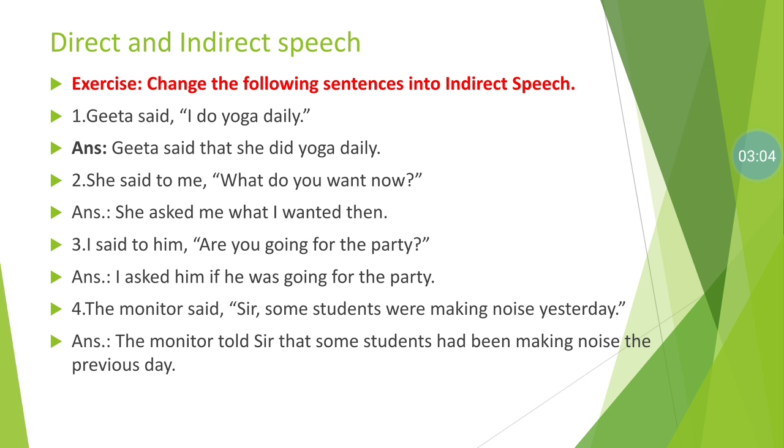I said to him, "Are you going for the party?" The sentence begins with are, a helping verb, so it is a yes-no type of question, which means it is an interrogative sentence. I asked him, if a sentence is yes-no type, we use if instead of a WH word, if the WH word is missing there. If he was going for the party.